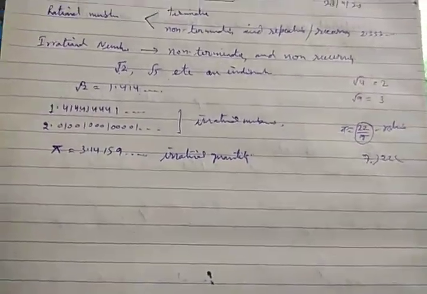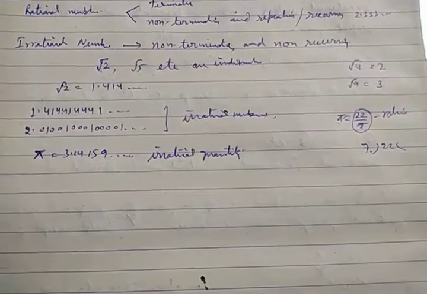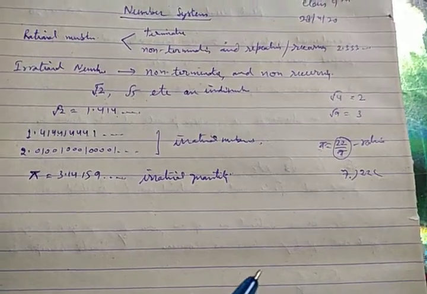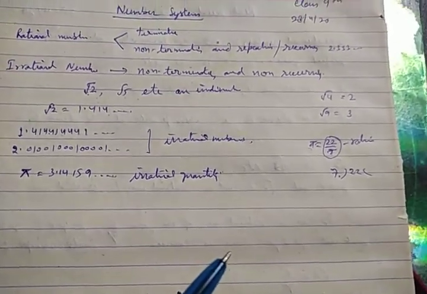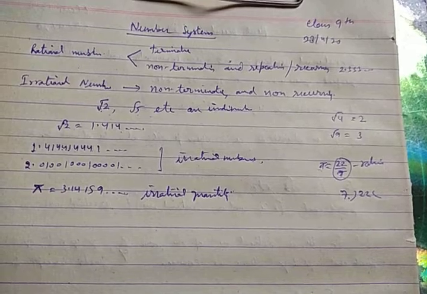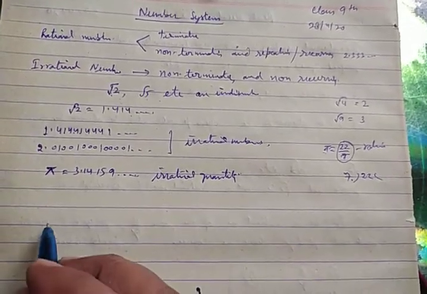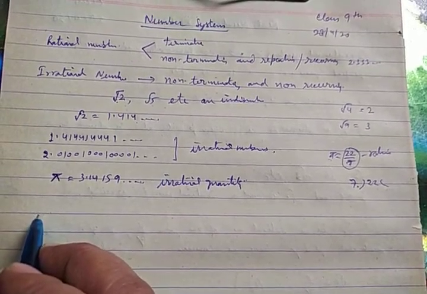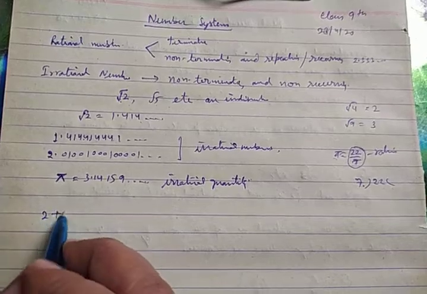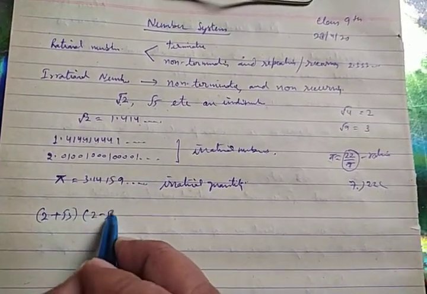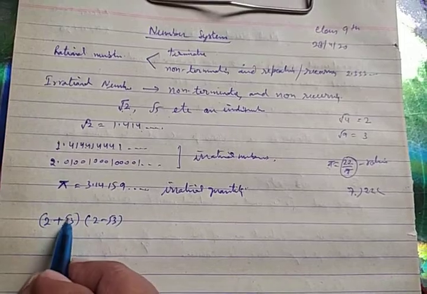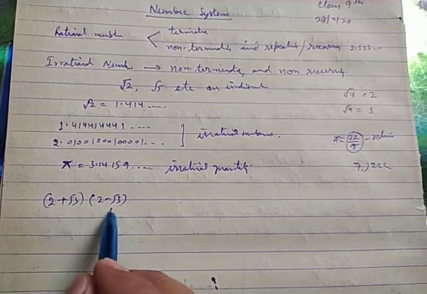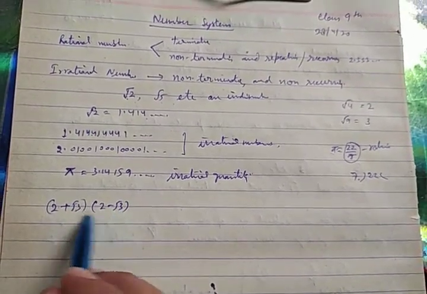If you are asked whether the given numbers are rational or irrational, simply observe whether the radical sign is being solved or not. For example, suppose I give you the quantities 2 plus under root 3 and 2 minus under root 3. Here a root quantity exists which is not solvable.